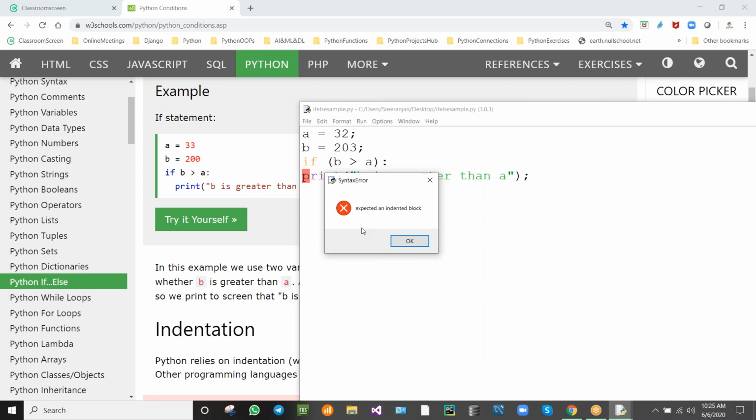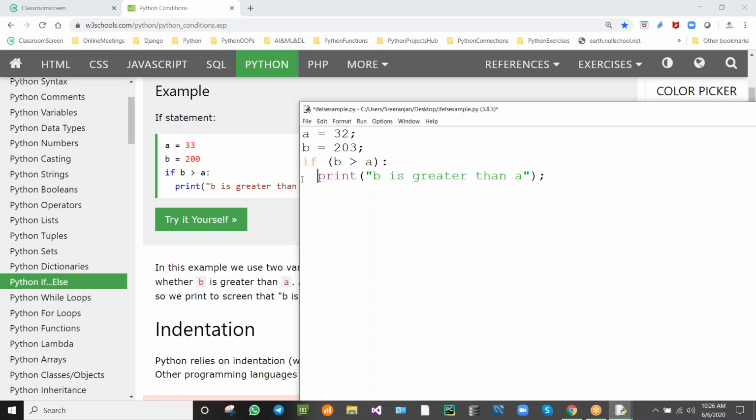Here you can see an error. Expected an indented block. So you can see here the indentation error. You can see the red mark where it is expecting the indentation. So I need to put the 4 space bars. I can do the 4 space bars or 1 tab space.